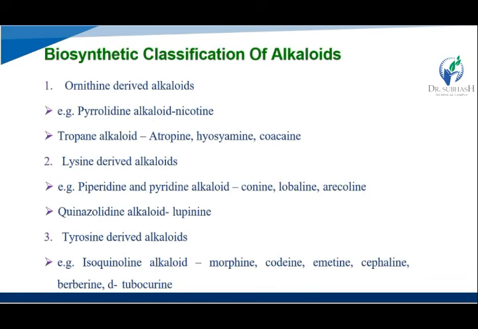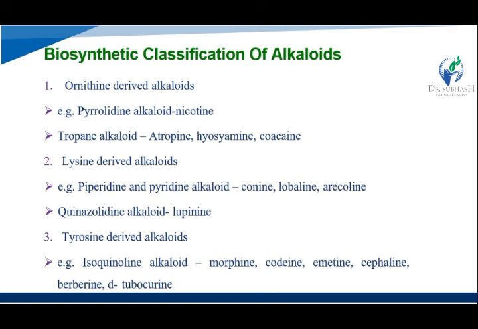Here now we see the biosynthetic classification of the alkaloids. So ornithine derived alkaloid. Okay, so pyrrolidine alkaloid like nicotine, their example. Nicotine the chemical constituent, and ornithine derived alkaloid naming that is a pyrrolidine.